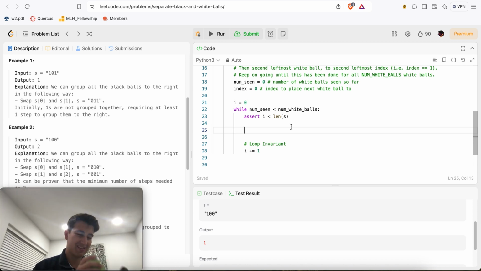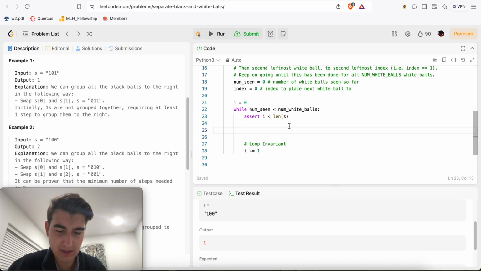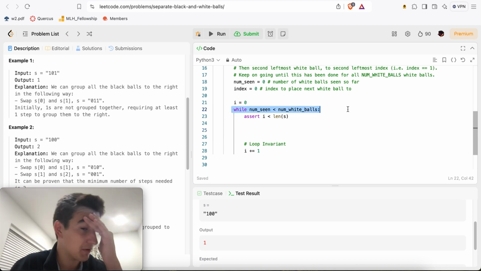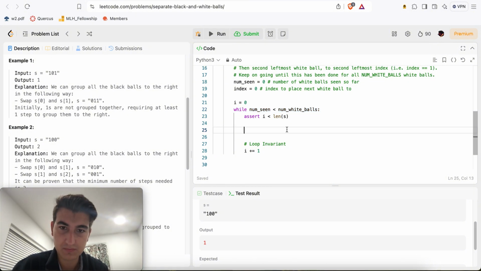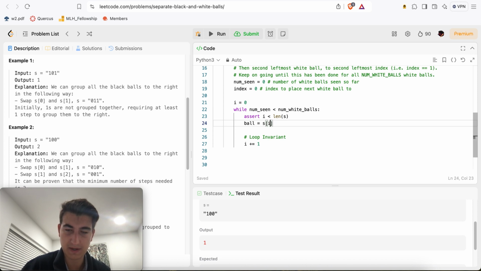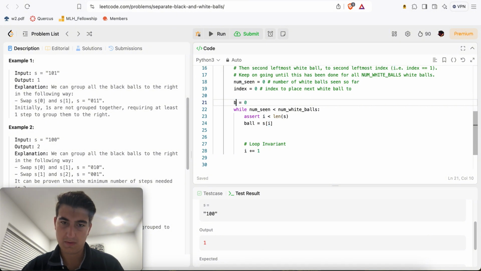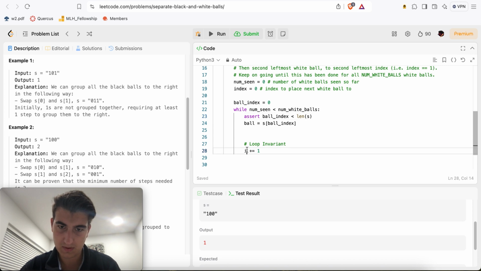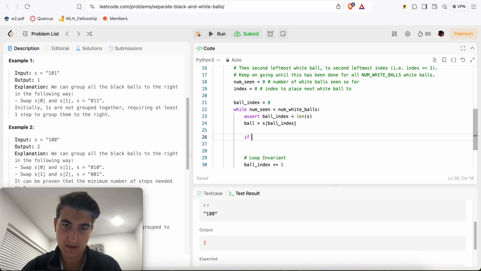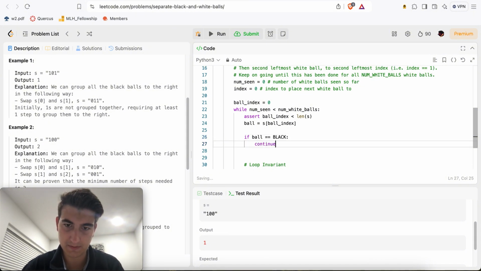We got this. This is not too bad. I just had to think of it for a little minute there, and now we're good. So now I'm just going to carry on with this idea. While num seen is less than the number of white balls, then yeah, okay. We'll do ball is equal to s of i. Ball index, right? If ball is equal to black, continue, right?